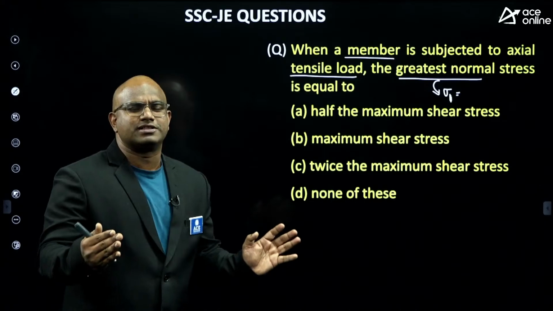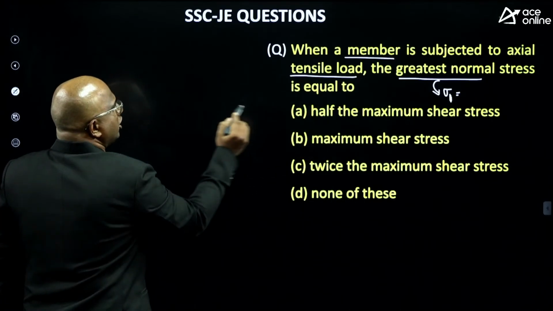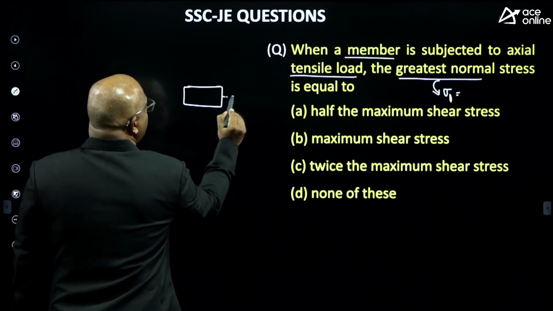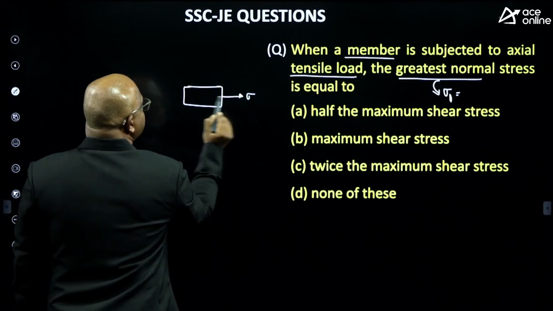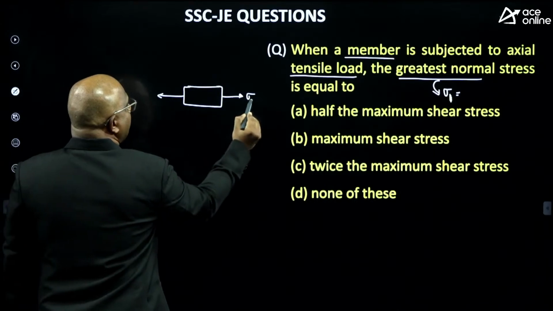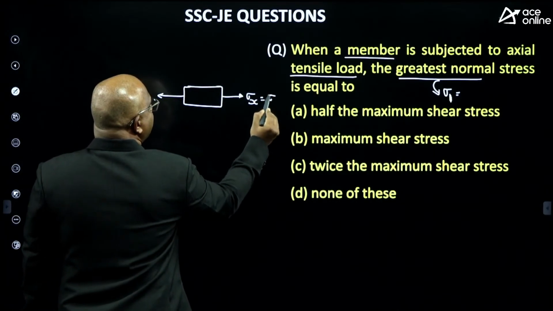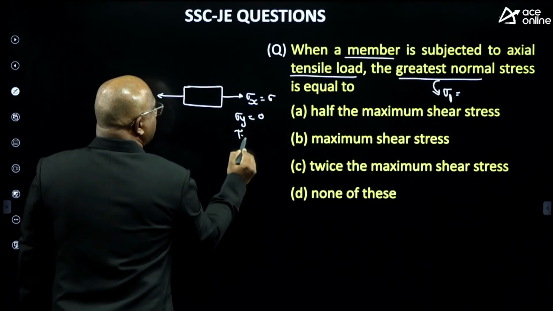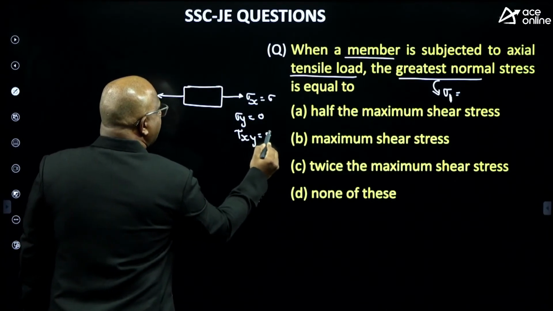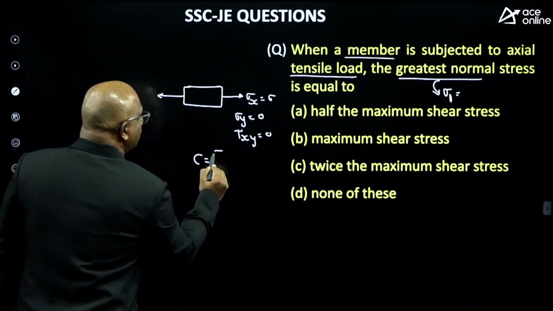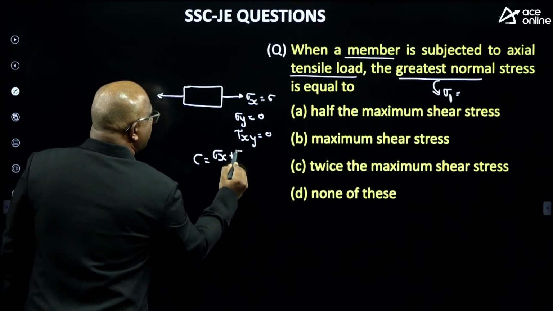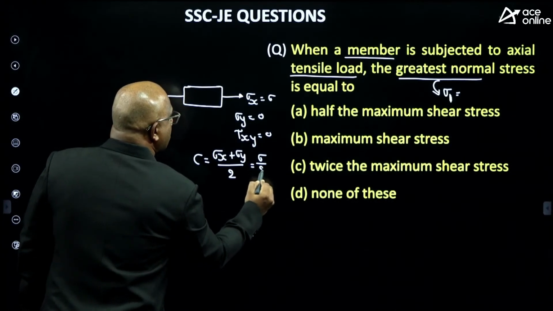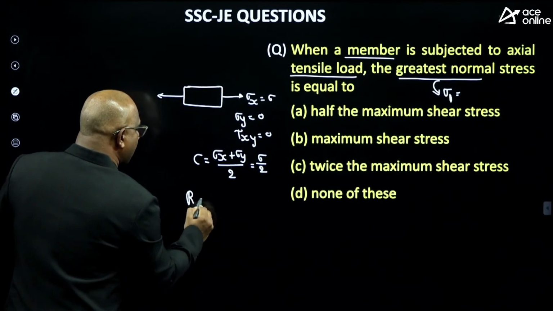I told you to remember, it is a uniaxial tensile load. Only tensile stress is present. Only one-dimensional stress is present. So I can write sigma x equal to sigma itself, sigma y equal to 0, tau xy equal to 0. What is the center of the Mohr circle formula? Center equals (sigma x plus sigma y) by 2. So how much is coming, guys? Sigma by 2 itself.